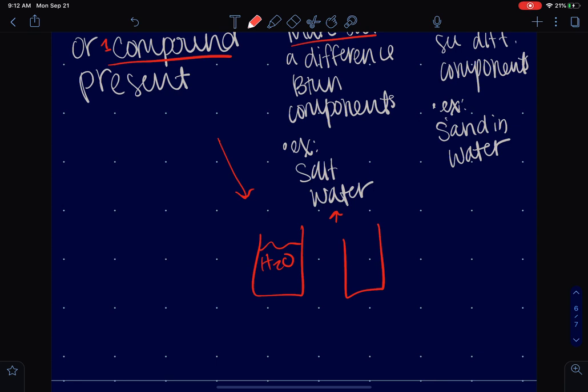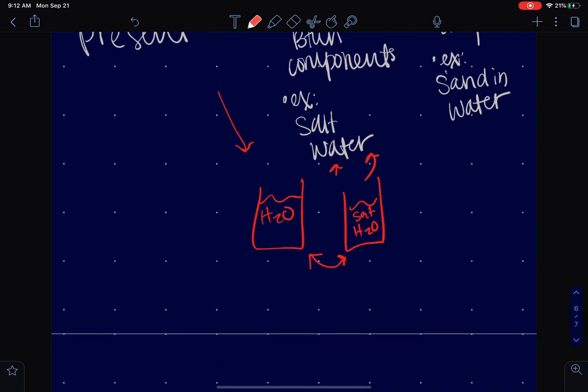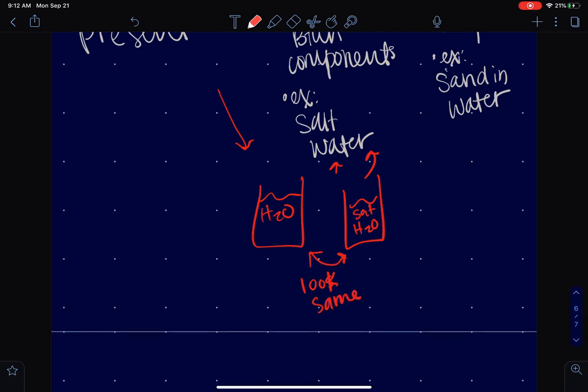But if I add salt, this is impure. Do these look the same? They look the same. So because this salt water is a mixture, and it looks the same throughout, it's a homogeneous mixture, because you can't pick out the salt from the water visually.